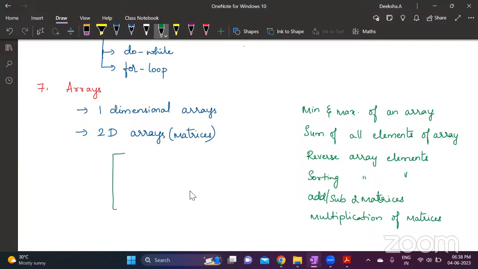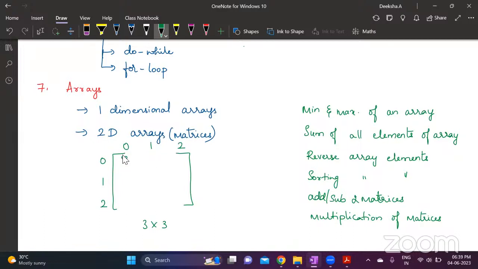See, diagonal elements are those where the i and j values are the same. Suppose I have a square matrix of 3 cross 3. You know that array indexing starts from 0, right? Array index starts from 0 to n minus 1. So if you have a 3 cross 3 matrix, then it will be row number 0, row number 1, and row number 2. And columns also, column number 0, column number 1, and column number 2.